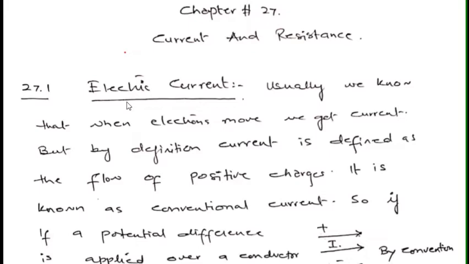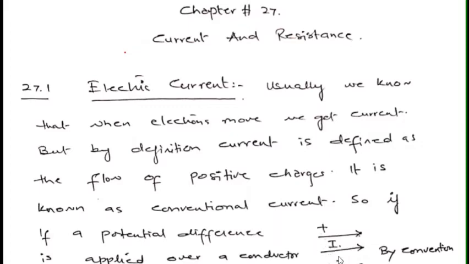This lecture is a combination of article 27.1 as well as 27.2. So let's start with electric current. When we say what a current is, normally it comes to our mind that it is the flow of electrons that produces current. But by convention, the definition of current is the flow of positive charges.